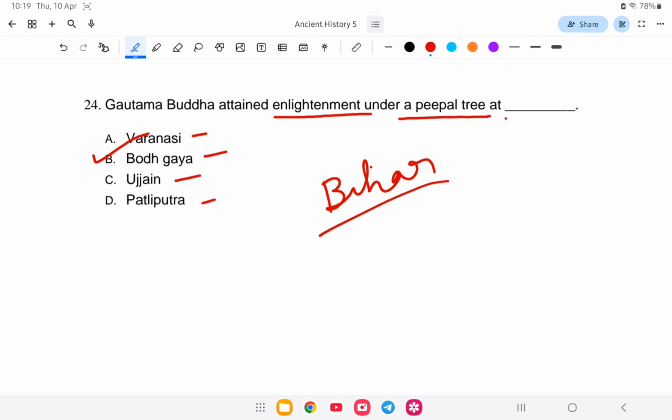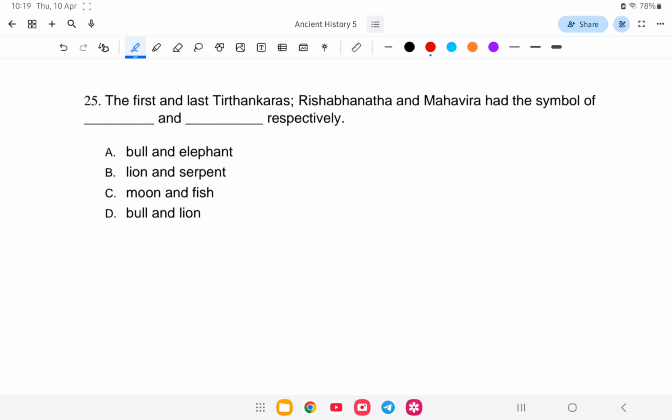Next question, and the last question for today. The first and the last Tirthankaras, Rishabhanatha and Mahavira, had the symbols of a bull and a lion respectively. So the Tirthankaras are related to which religion? That is Jainism.